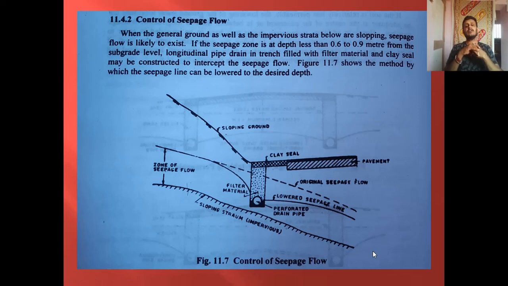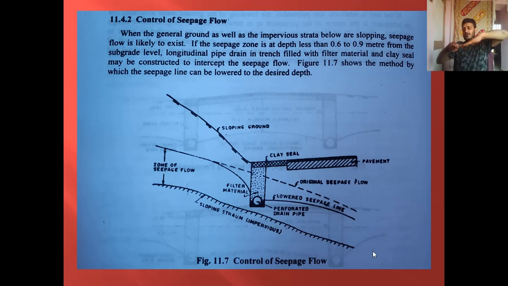Now the second type of subsurface drainage is required where there is a seepage flow. So when does seepage flow exist? Especially if the terrain is hilly and our pavement is somewhere here. The water coming on this will start to percolate to the ground below. If there is any impermeable strata below the sloping ground, this water is entrapped between this sloping ground and this impervious strata. Since there is a slope, water will start to flow in this direction, and this is called seepage flow. So now our pavement is here.